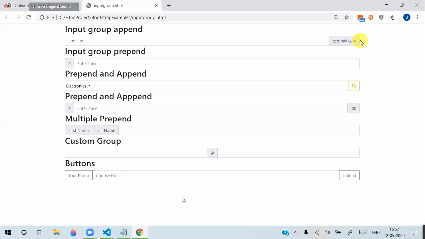Whenever we are designing forms, we use these input groups very much. If you are using the controls instead of text, directly use the controls. That is enough. That is all about forms and input group.